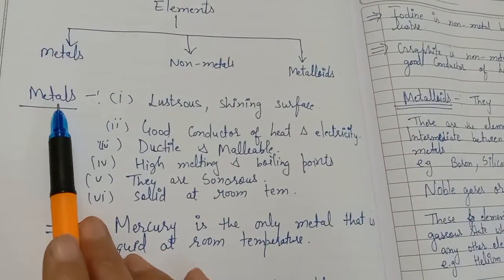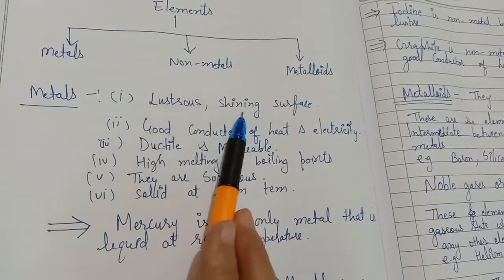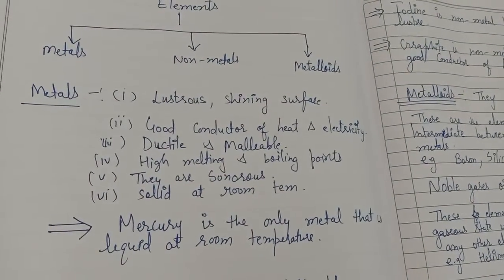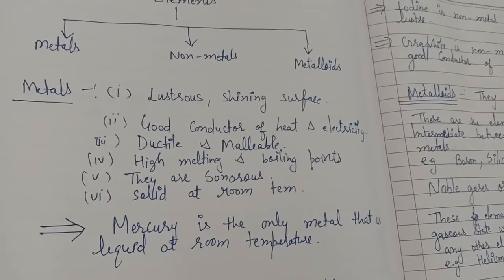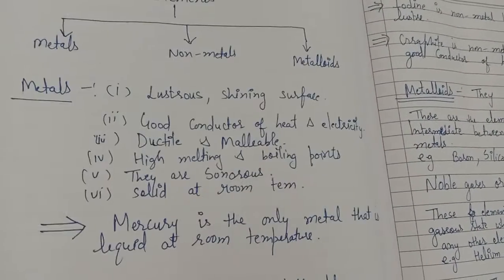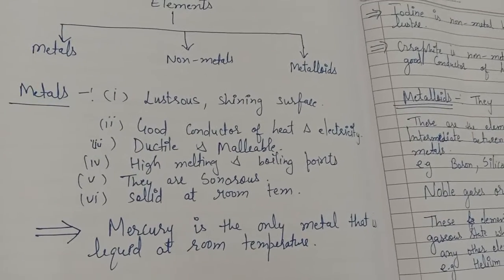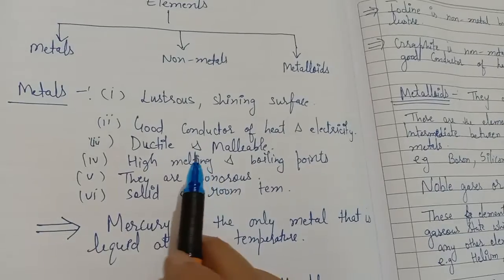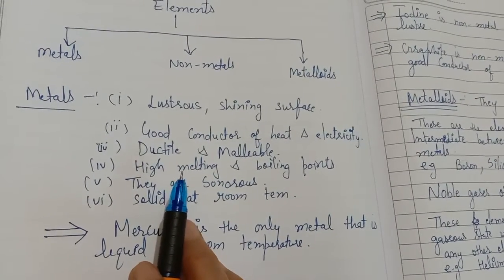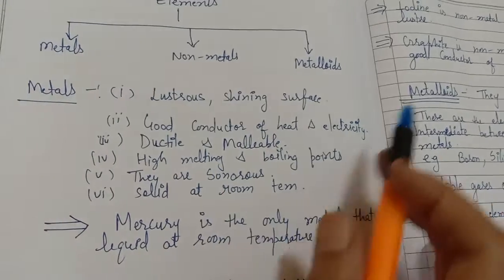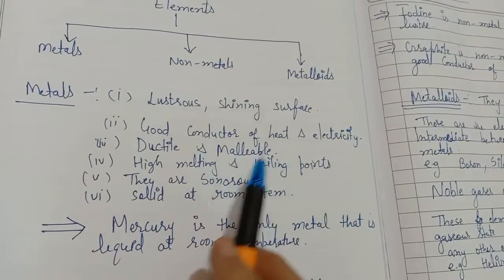So, first of all, the metals. Metals have a lustrous, shining surface, so they are different from the non-metals. As you know, iron, gold, and silver have a shining surface, they have a luster, and they are good conductors of heat and electricity.